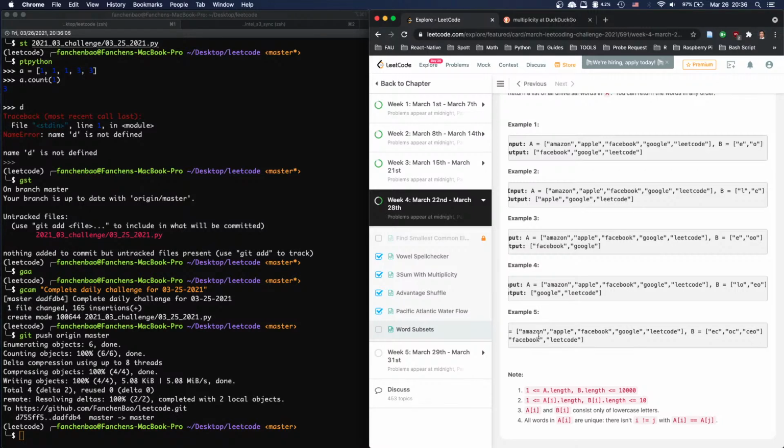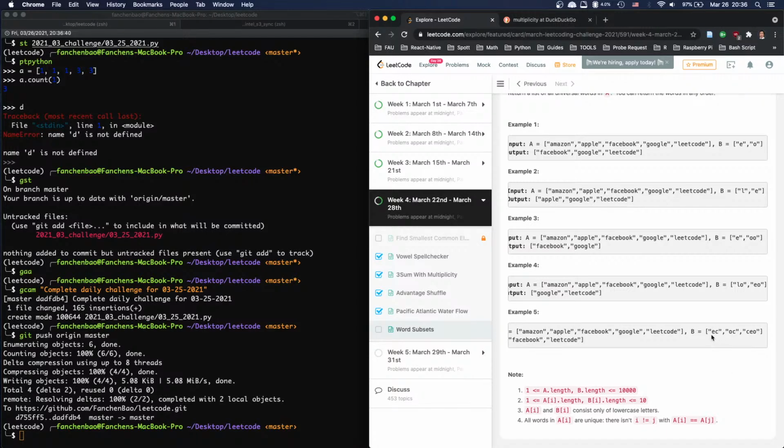Let's see. Well, we have to loop through. We'll check every word. Check this, this, and this. I think this is going to time out. Because we don't care about order, we don't care about anything, they can be turned into a counter, right? This will turn into a counter, and this will turn into a counter as well. So we just compare. We just see if they match, right?